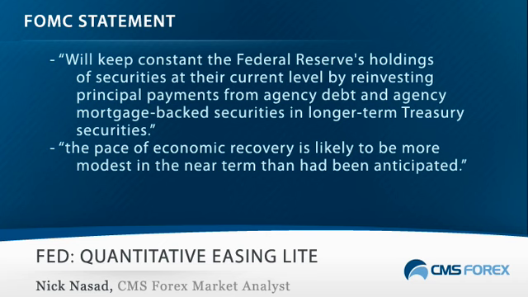The Federal Reserve acknowledged a slowdown in the pace of the U.S. recovery and moved to prevent the Fed's huge balance sheet from shrinking in an attempt to kickstart the economy. The Fed said that the pace of the recovery is likely to be more modest in the near term than had been previously anticipated, that it would keep rates exceptionally low for an extended period of time, and that measures of inflation have trended lower in recent quarters, meaning that inflation likely will be subdued for some time.